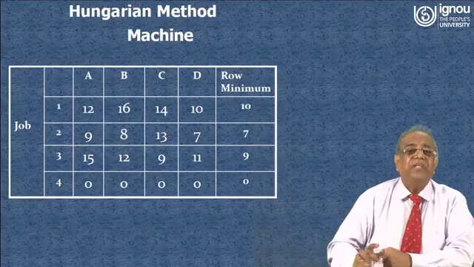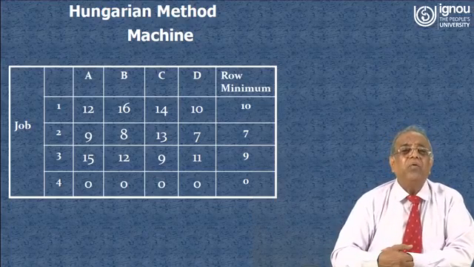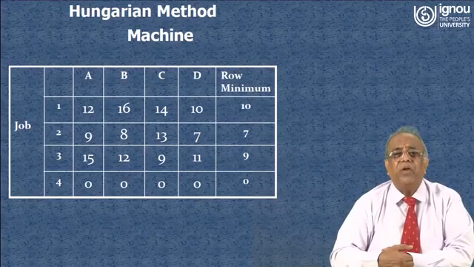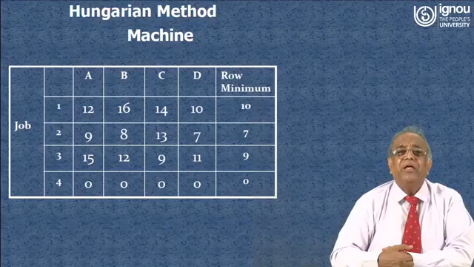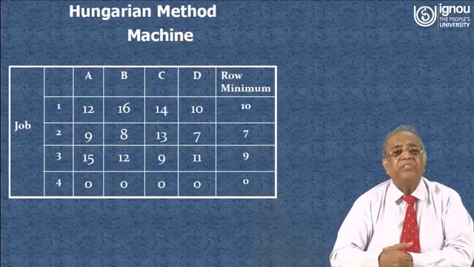This is the first operation, that we find the row minimum. Now we have to deduct the row minimum for a particular row from each cost given in that row. So we perform 12 minus 10, 16 minus 10, 14 minus 10, 10 minus 10, and like that for each row, and we get the next revised table.